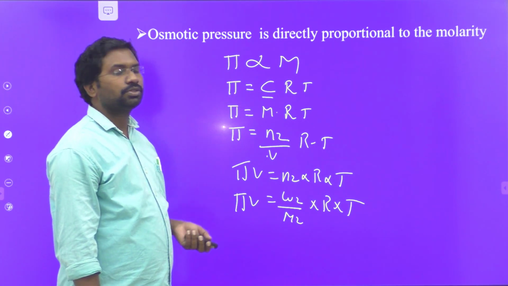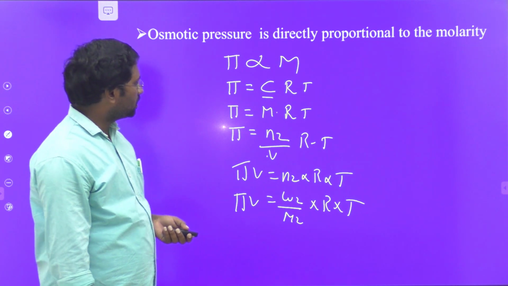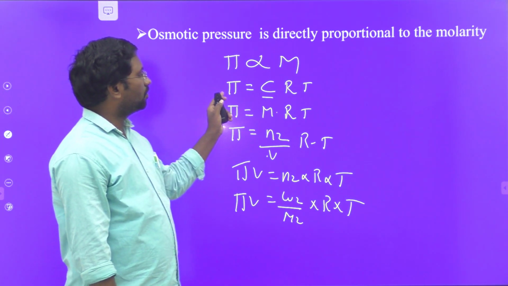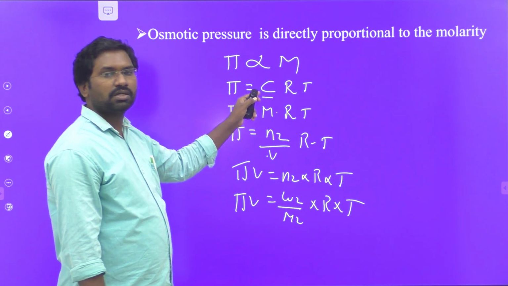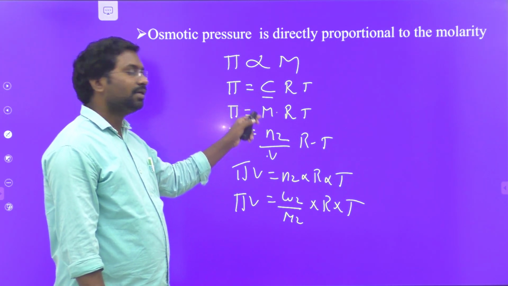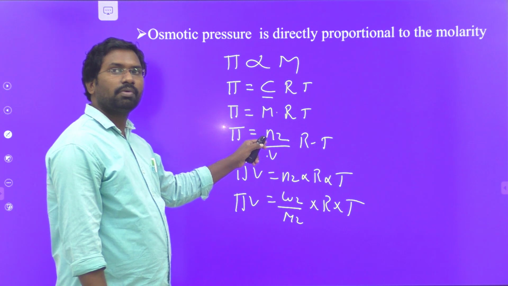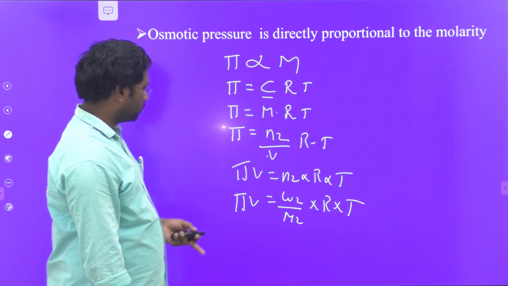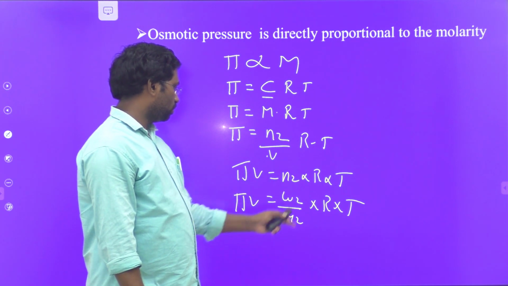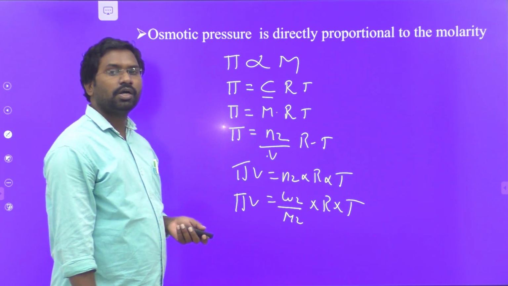Osmotic pressure is directly proportional to molarity. Molarity is a concentration term. Therefore, the formula for osmotic pressure is pi equal to CRT. In place of concentration, we have to take molarity. Molarity means the number of moles of solute present in 1 liter volume of solution. Therefore, pi V is equal to n2 RT. In place of number of moles, we have to take weight by molecular weight.